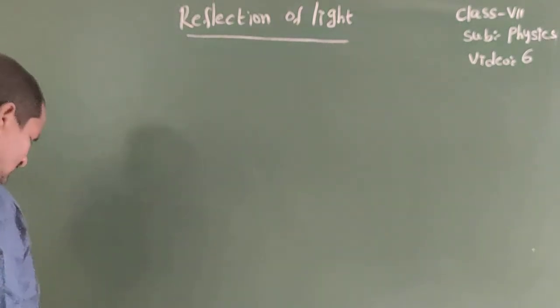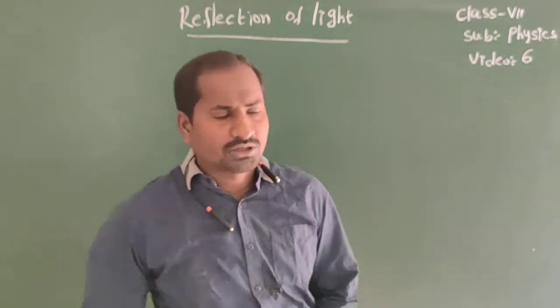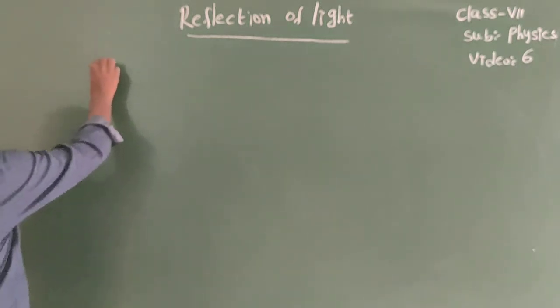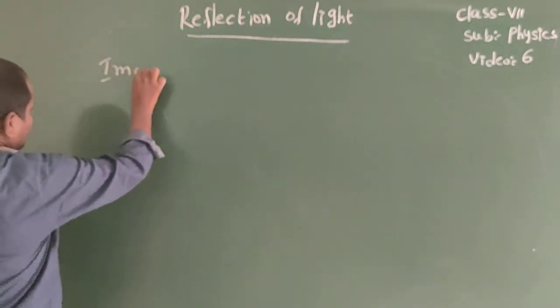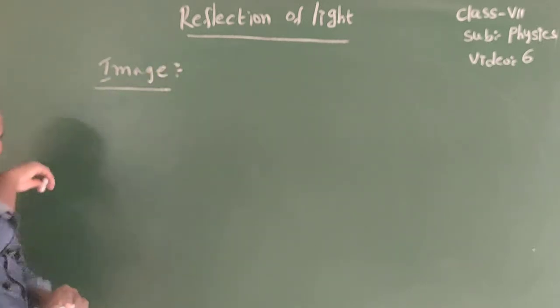Today I will explain image. Image. Okay. Listen.